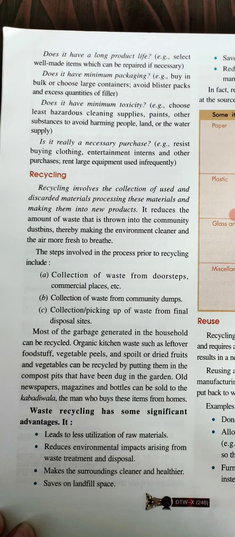After collecting this garbage, mainly organic kitchen waste such as leftover foodstuff, vegetable peels, spoiled or dried foods and vegetables can be recycled by putting them into compost pits which have been dug in the garden. So basically compost pits are dug in the garden for decomposition of the organic waste to form compost. All newspapers, magazines, bottles can be sold to the kabadi wala, the man who buys these items from homes. These people segregate this waste and then sell to the companies for recycling and for making new products.